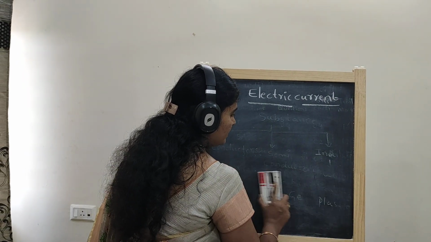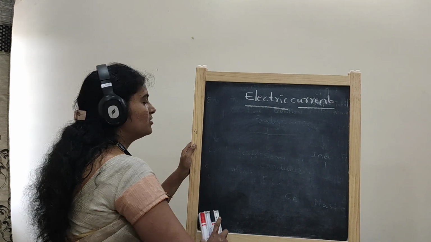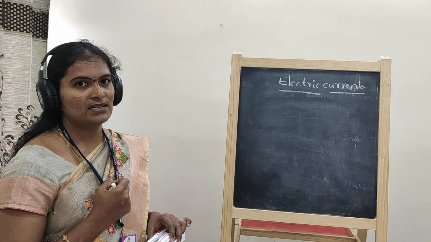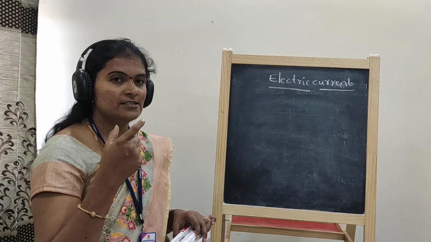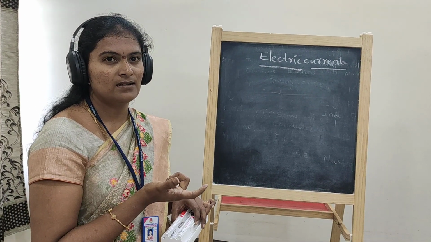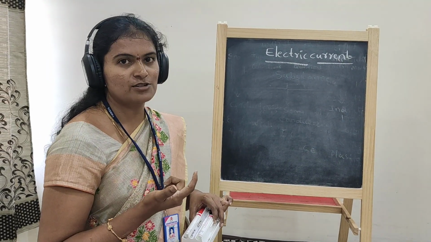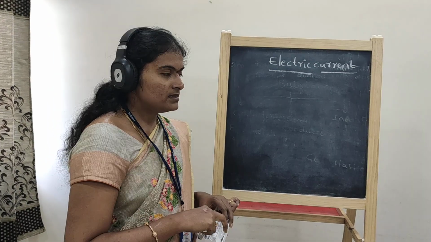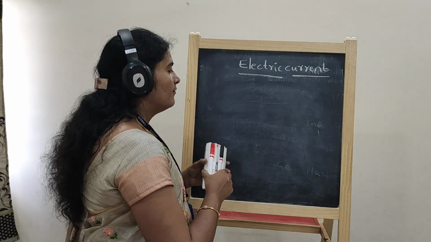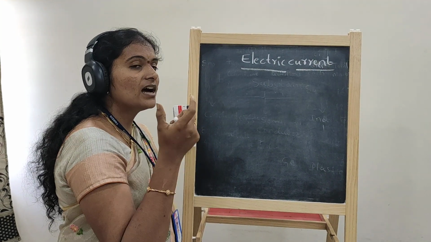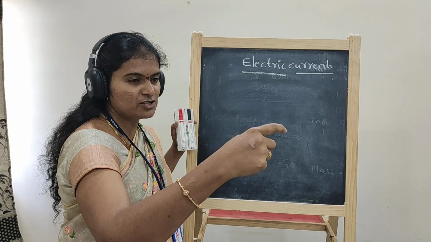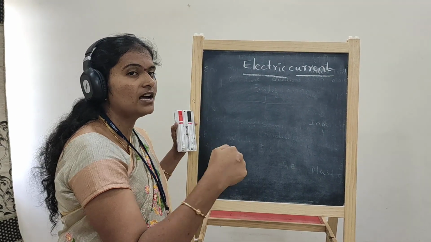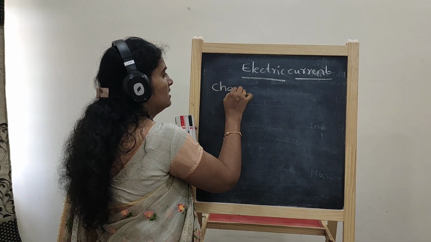Just now we discussed electrons, right? What is an electron? It is a subatomic particle which is negatively charged. The charge of an electron is 1.6 into 10 power minus 19 coulombs, that we discussed now. Similarly, what is meant by charge? The electron has that much charge. Then what is the meaning of the word charge? That is our first subtopic here. So, charge.